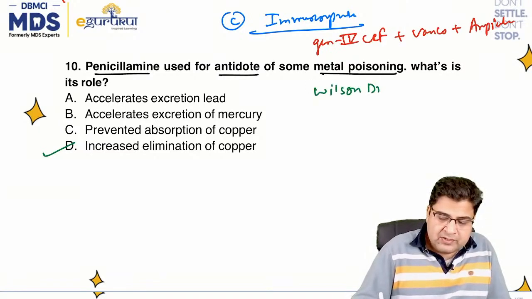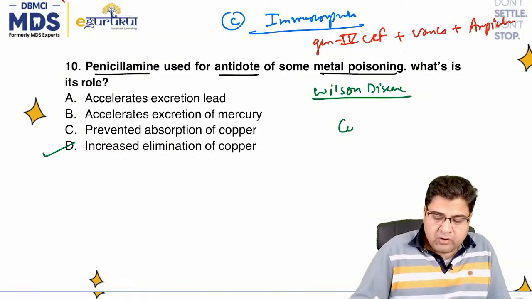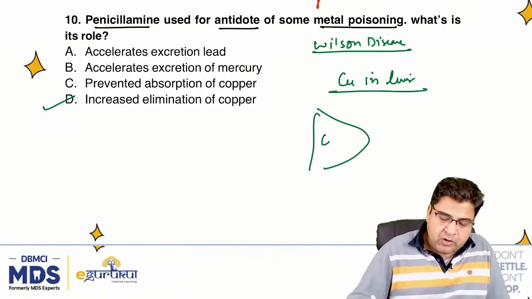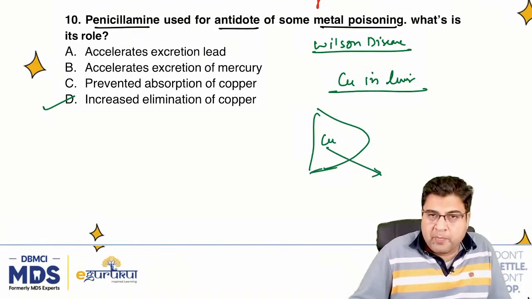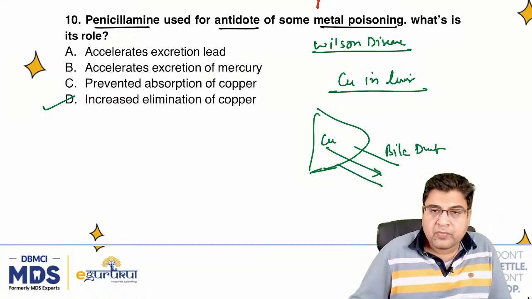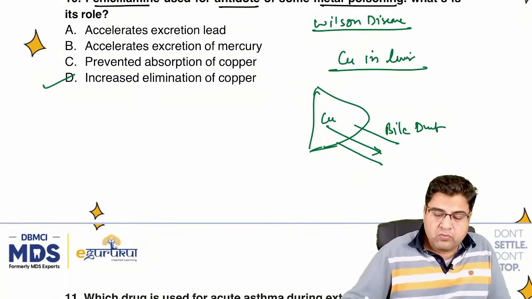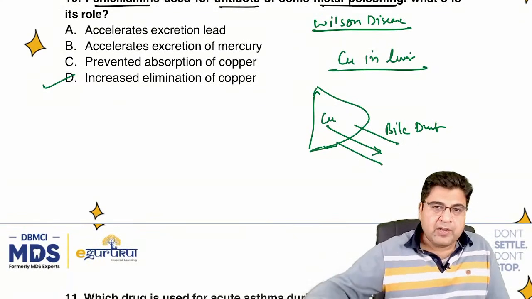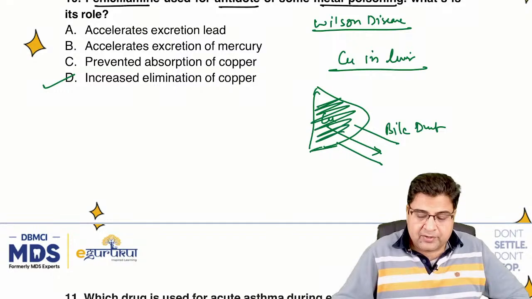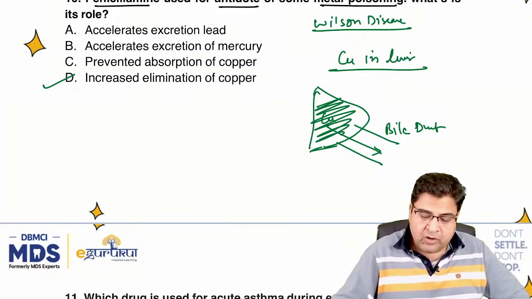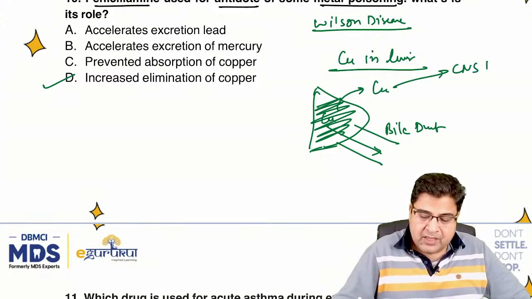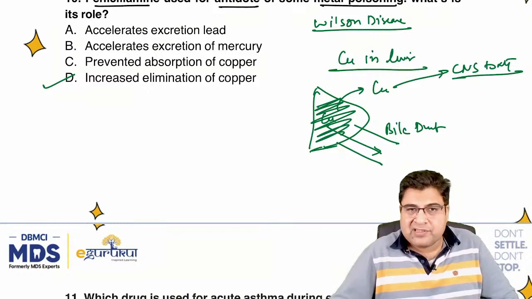Wilson's disease is a disease where copper will accumulate in the liver. Copper will come to the liver, and after that the copper should go to the bile duct, and through this bile duct the copper should get eliminated out of the body. So what is the problem here? The copper cannot get eliminated. Copper remains in the liver, and when the copper remains in the liver, this will cause damage to the liver. After that the copper will spill back to the plasma, and when this copper spills back to the plasma, it will go to the CNS and can result in CNS toxicity. So this is Wilson's disease.